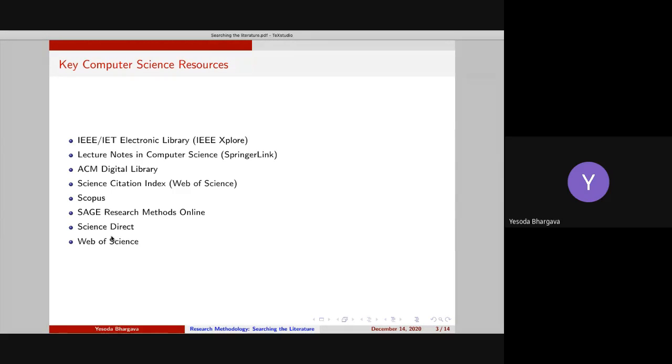Now, obviously, a natural question arises: where will you store all these research papers that you are downloading? And by storing, I don't mean keeping them in a folder, but sometimes there will be duplicate research papers that you might come across, and it quickly becomes very complicated to keep track of all the research papers you are downloading. I think probably I'll do another lecture on reference manager software and how it is useful in managing the bulk of literature that we will go through. In today's lecture, I have mentioned some of the software. Probably in future classes, I would love to discuss them with you and show you how they operate.